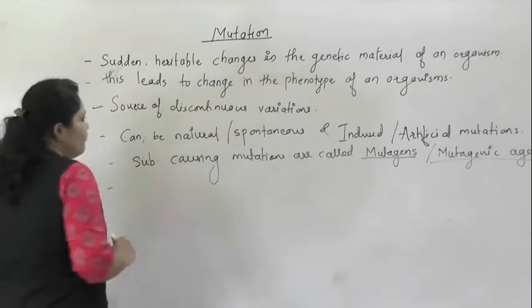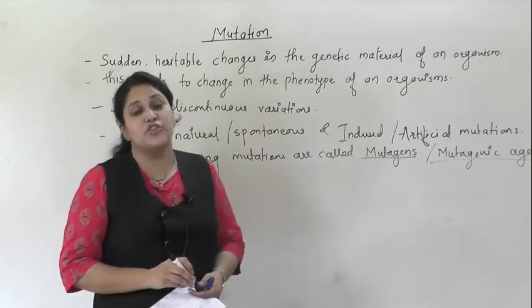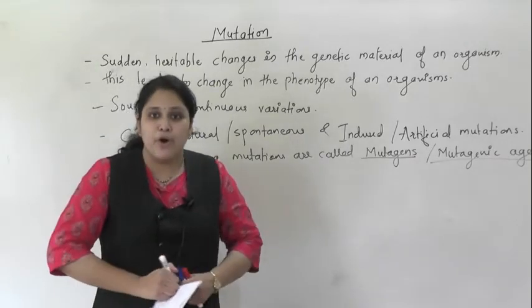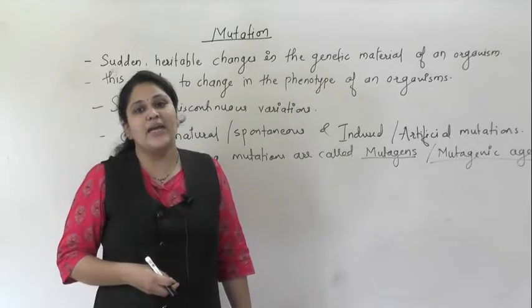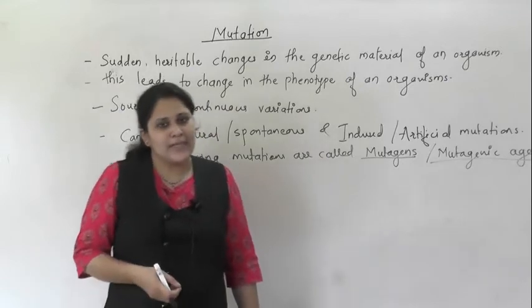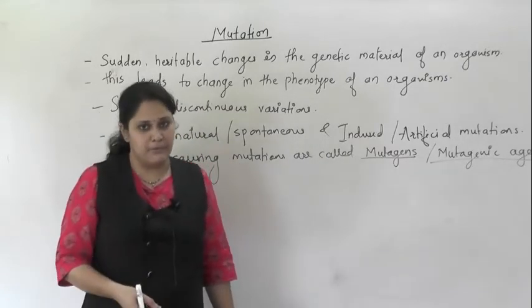Now, if these mutations occur in the germ cells, that is in reproductive cells, then these mutations could be transferred to the next generation. So in that case we call them heritable mutations.